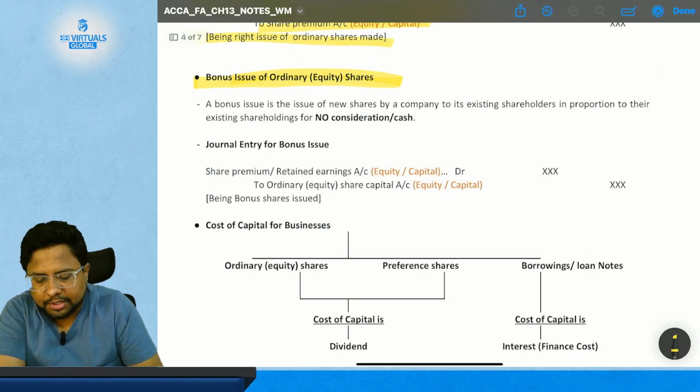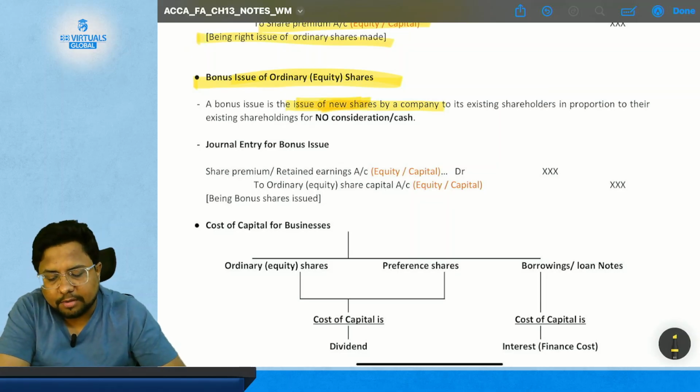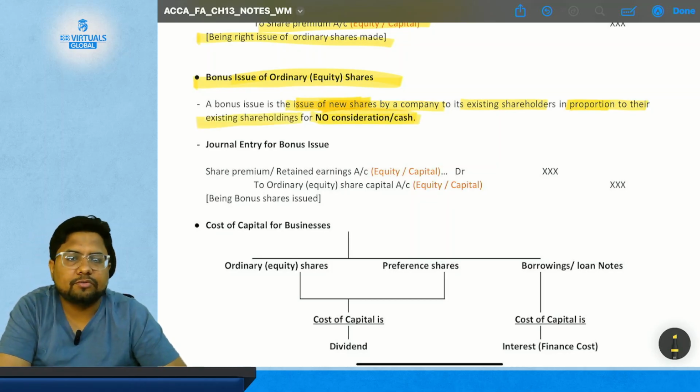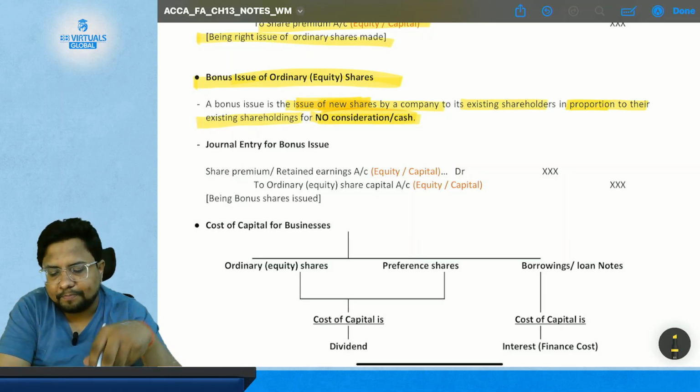A bonus issue is the issue of new shares by the company to existing shareholders in proportion to their existing shareholding for no consideration, or cash. So you are not getting anything against the issue.